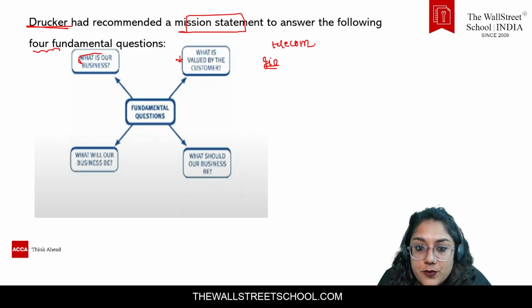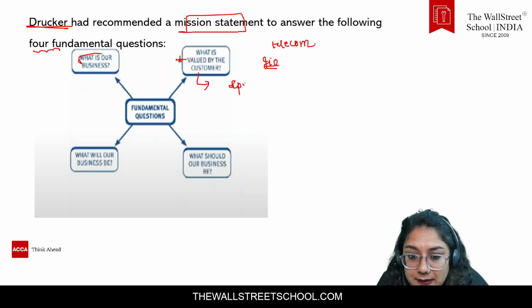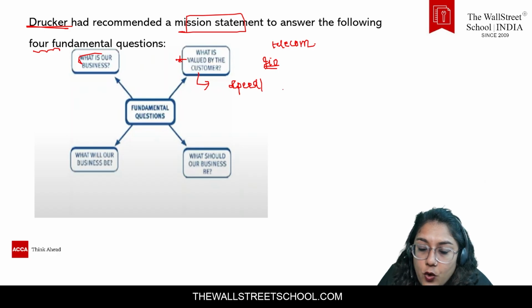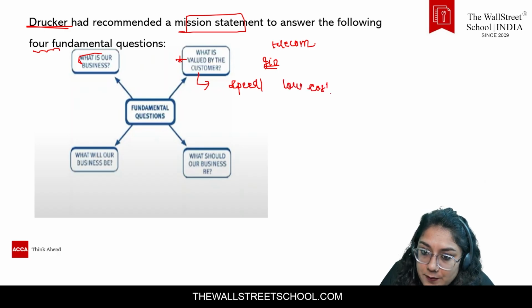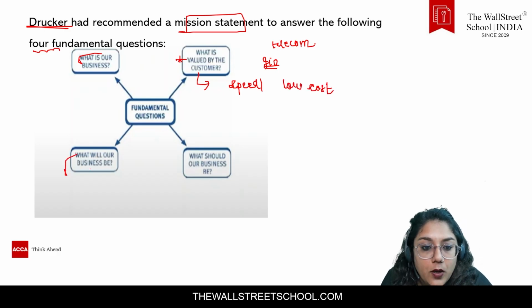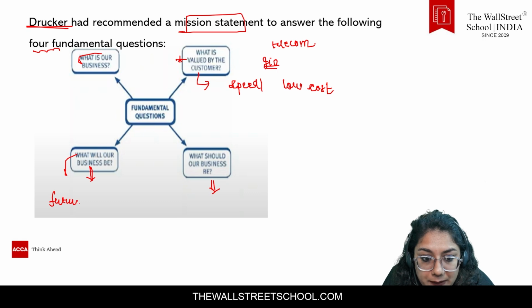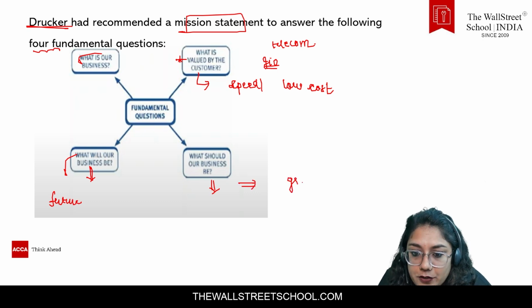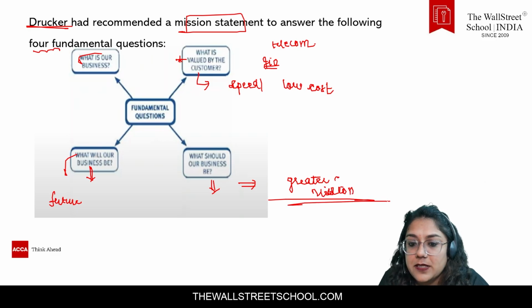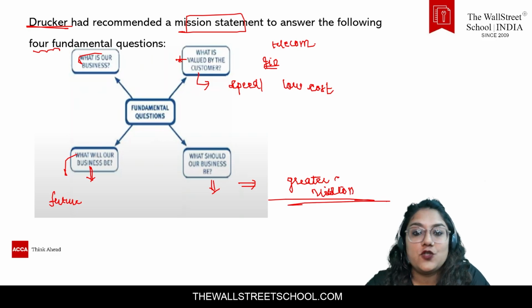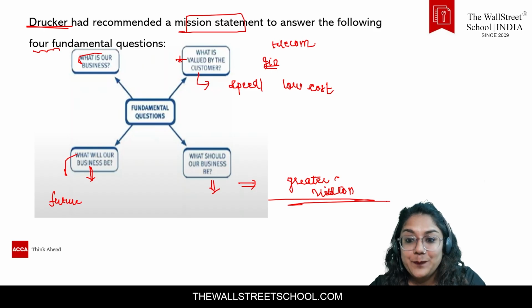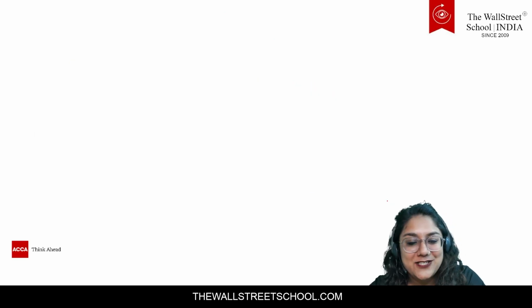What is valued by the customer? You will say, okay ma'am, the speed is valued by the customer, the frequency is valued, or even the low cost is valued. Then, what will our business be? Means what are we expecting? And what should our business be? What will it be in the future, and what is the greater vision of the company? That is also what we have to write in the mission statement. So these 4 questions need to be answered as per Mr. Peter Drucker: what do they want the organization to be?